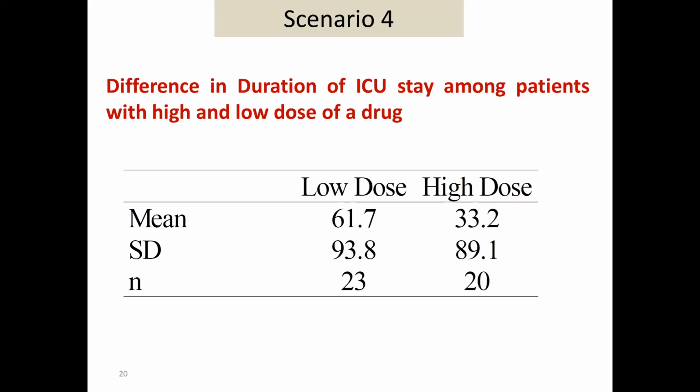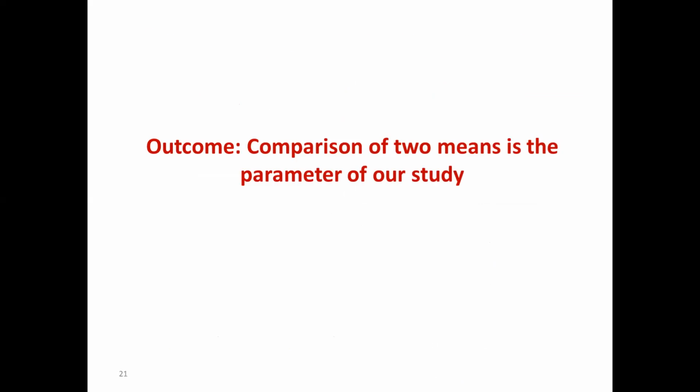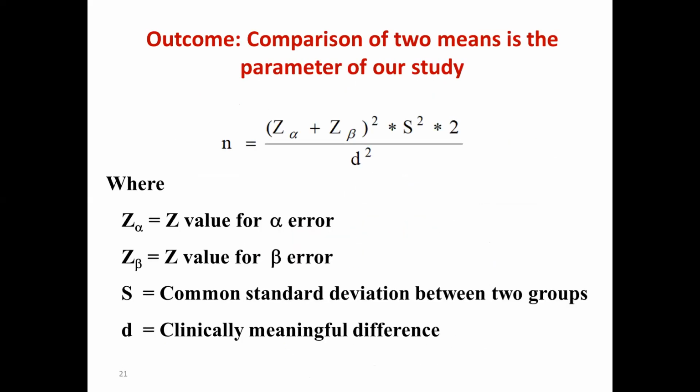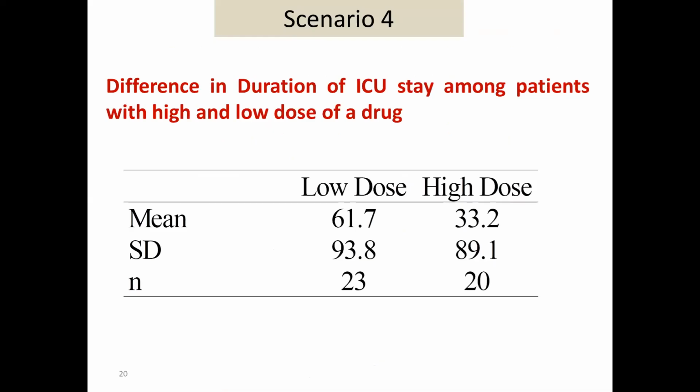Okay, so if your scenario is like this, the sample size formula which can be used is this one, that is Z alpha plus Z beta square into S square into 2 divided by D square. S is again the pooled standard deviation. If you look at it, there are two standard deviations, 19.9 and 89.1. Both of them should be added and divided by 2. You are going to get a pooled standard deviation.